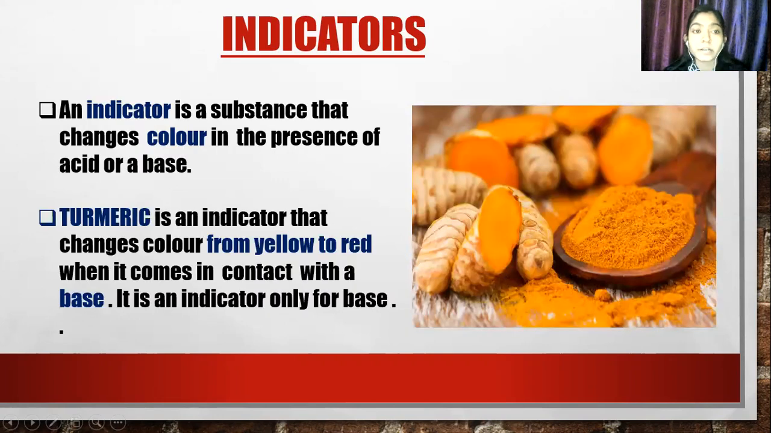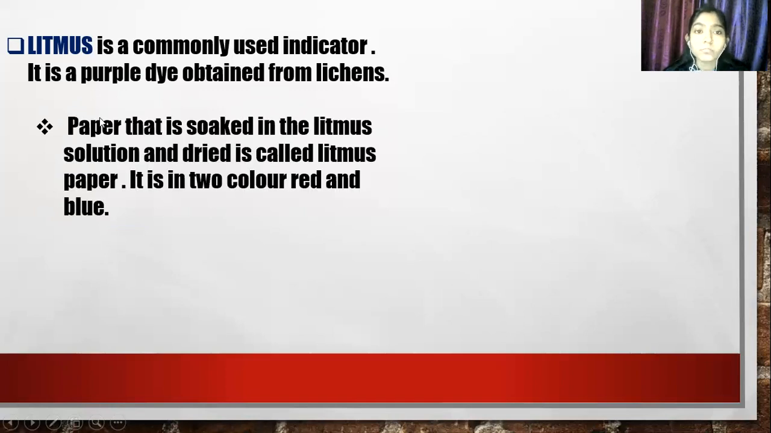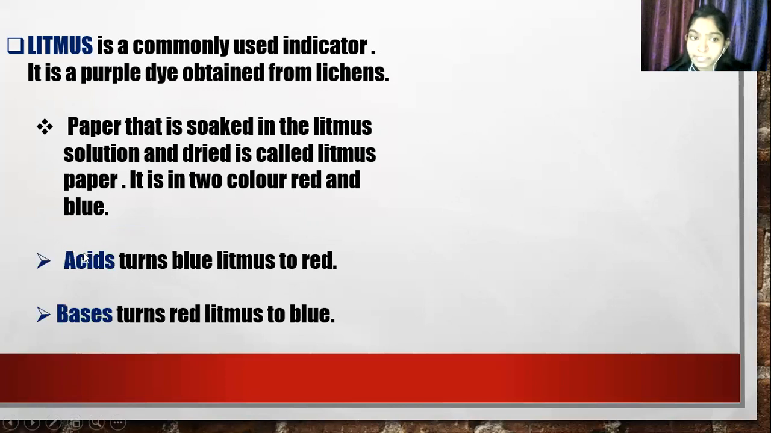Next is litmus paper. Litmus is a commonly used indicator. How is it made? It is a purple dye obtained from lichens. Now the paper that is soaked in the litmus solution and dried is called litmus paper. It is available in two colors, red and blue. So if there is an acid, you dip blue litmus, it will turn into red, and in base, red litmus changes into blue. Clear?